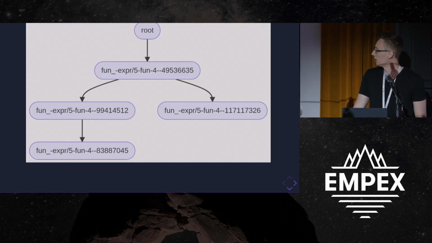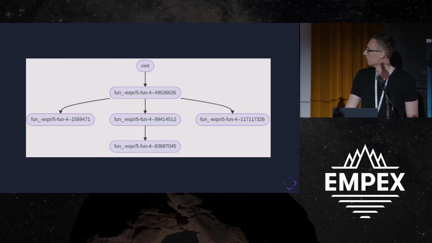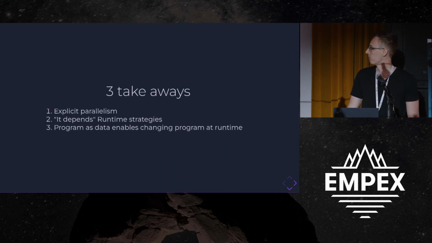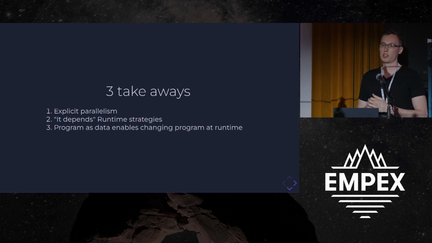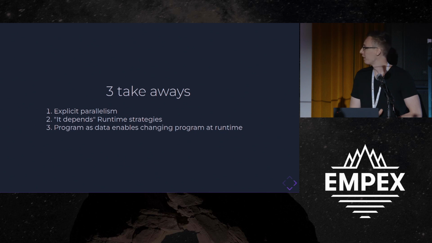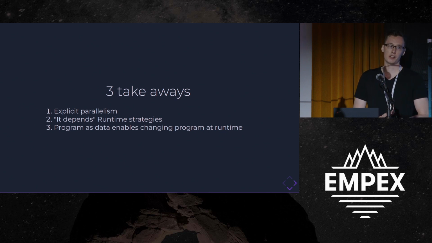And so we go from here to here. And that's pretty neat because this is us changing our program at runtime. So there's three main takeaways. You use a directed acyclic graph. You have explicit parallelism. All you have to do is go from the top. Anytime the arrows go out to the children, each child is independent and can run concurrently. So it's a declarative parallelism.